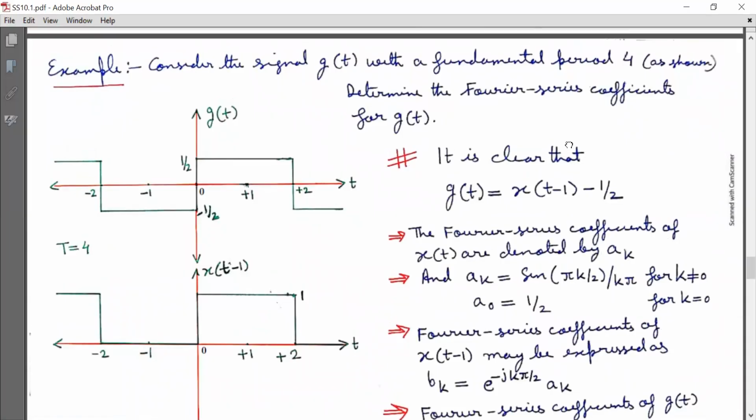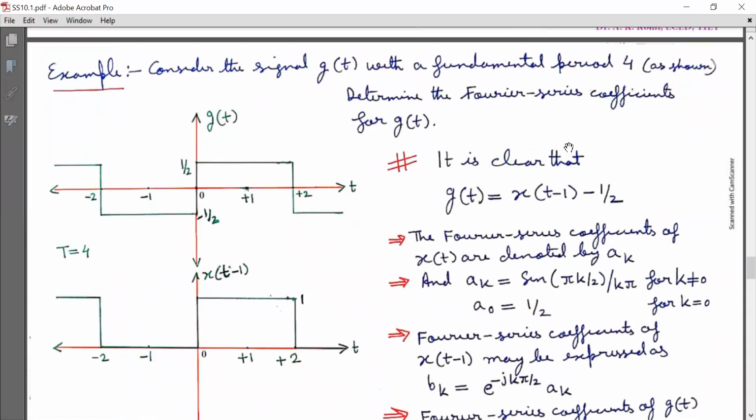Now we will do one example. Consider the signal g(t) with fundamental period 4 as shown here. Determine the Fourier series coefficients for g(t). Now g(t) is shown here. Here the fundamental period is 4, that is here over one period, it is from -2 to 2 as shown.